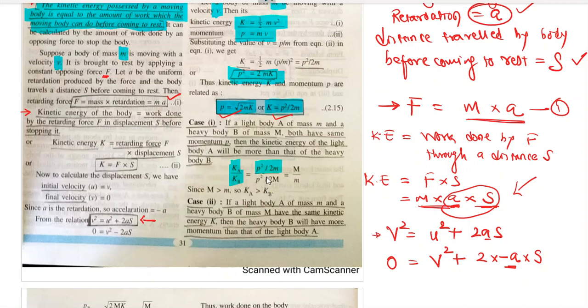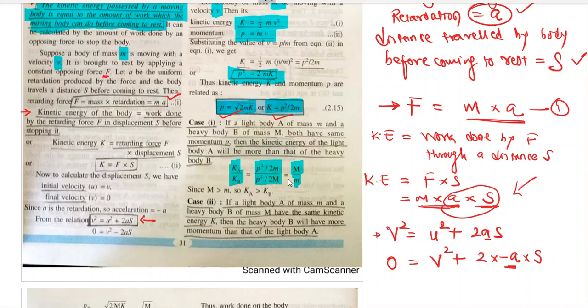They both have same momentum, okay? Their masses are different. The mass of body A is small m, mass of body B is capital M. So if we simplify that, we get capital M upon small m. That means the lighter body will have more kinetic energy and heavier body will have less kinetic energy. Always remember, only if both bodies have same momentum, it is true.